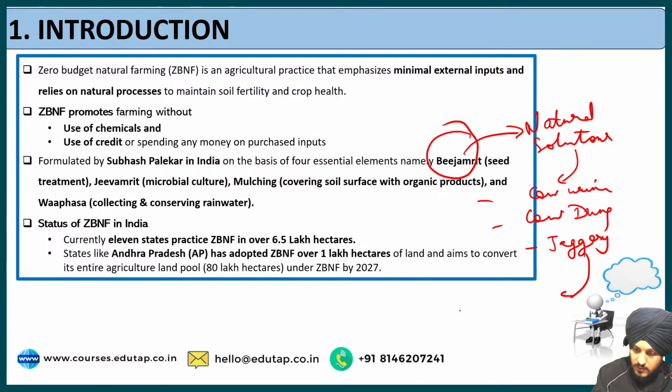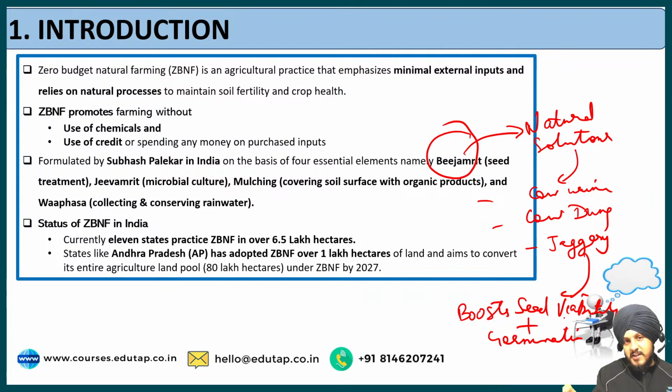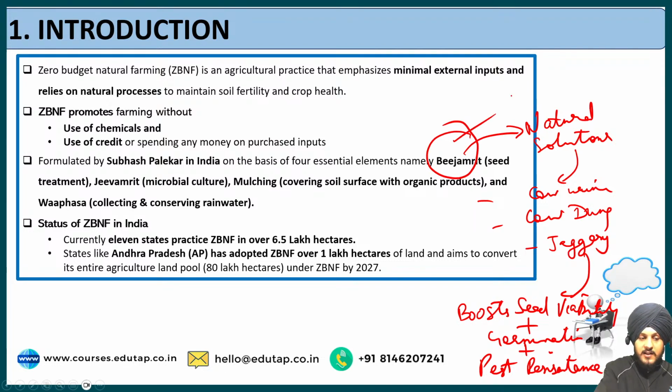It boosts the seed viability and its germination. And in addition to that, it also boosts the pest resistance. So this is about the Bij Amrit, that includes the treatment of the seeds with the natural solutions such as cow urine, cow dung and jaggery.